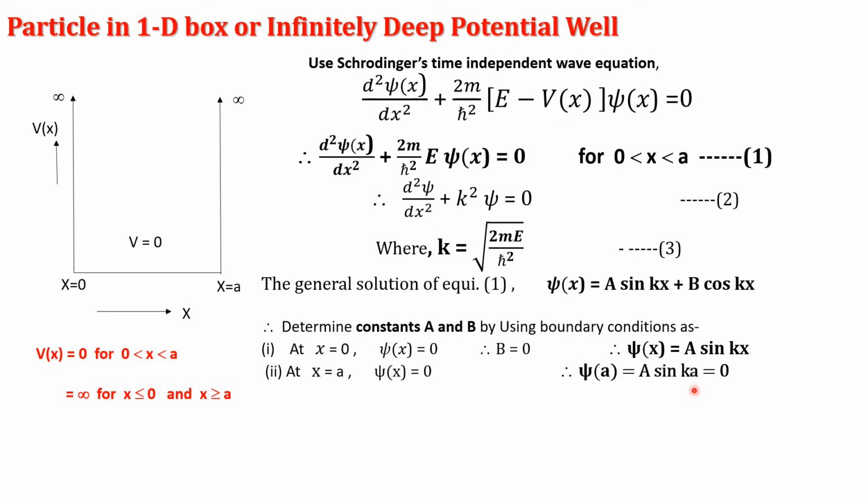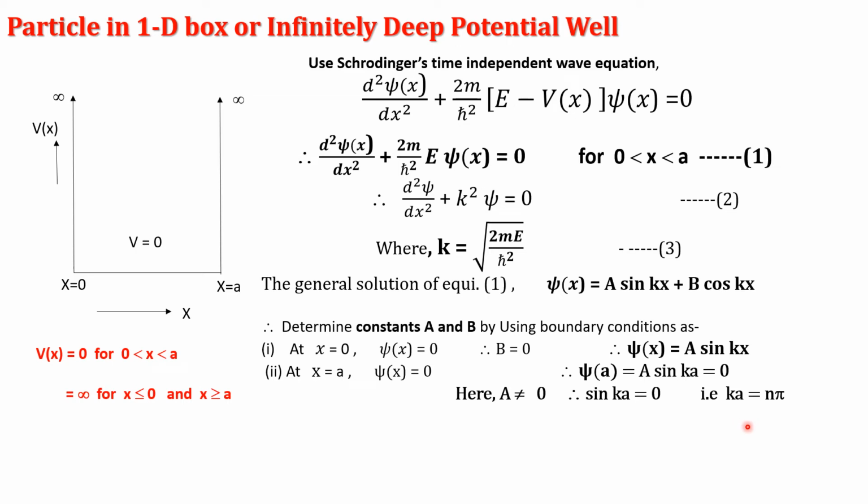Here, either A is equal to 0 or sin ka equal to 0. But if we choose A as 0, then the function is 0, and if the function is 0, the particle does not exist in the potential well. Therefore, A is never equal to 0. The remaining term must be 0: sin ka is equal to 0.